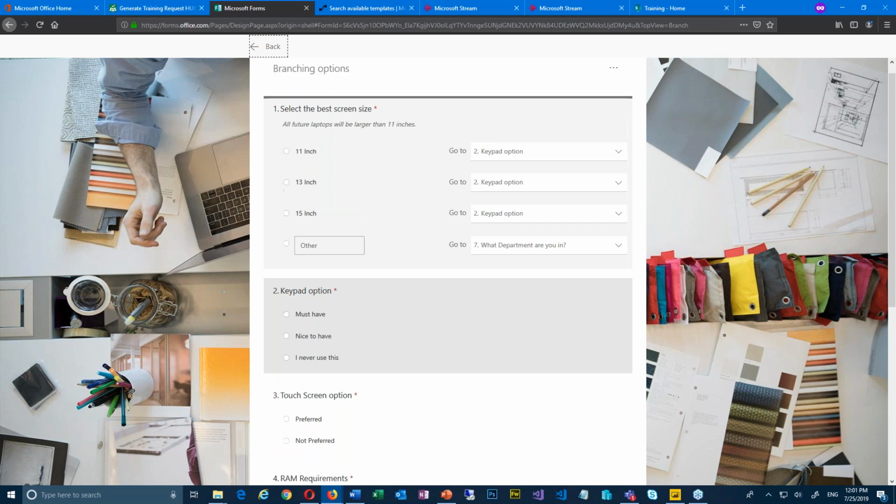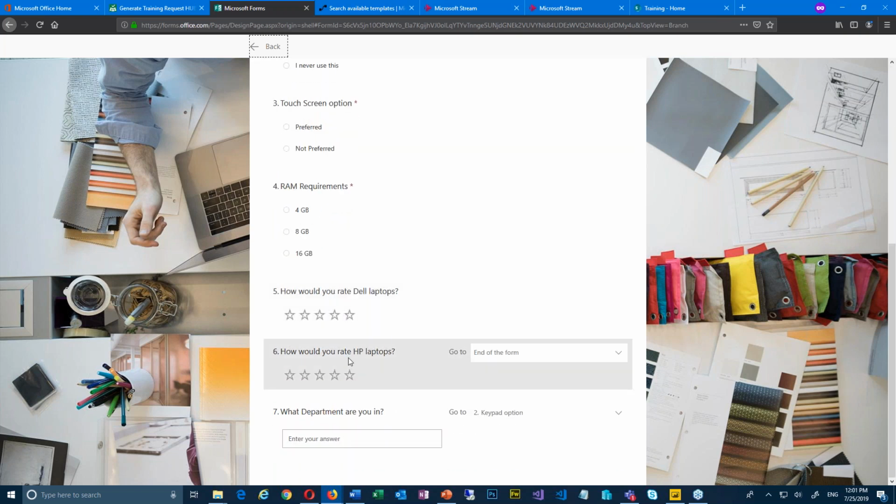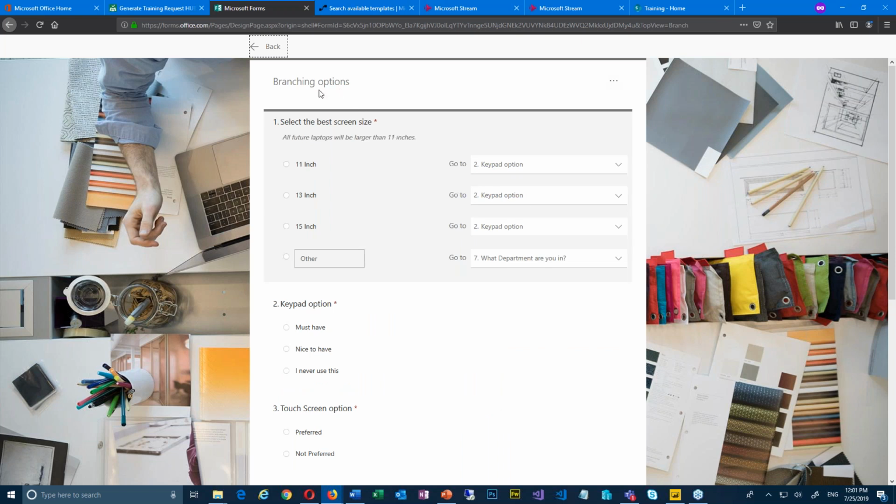I think that's pretty cool, and it's pretty straightforward. But what I had to do with number 6 down here, to make sure we didn't see number 7 at the end of the questioning, was tell number 6 that after they've answered that, go to the end of form. And so boom, we created it. That's branching. Really nice, easy. And if you say, oh my gosh, I messed all this up, I need to undo this, do I have to click every single one? Nope. There's a ... here, reset the whole form, and you're good to go.